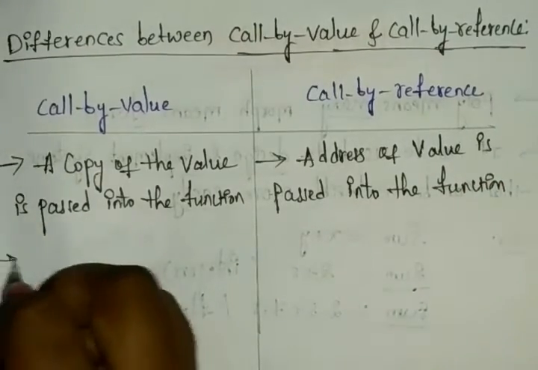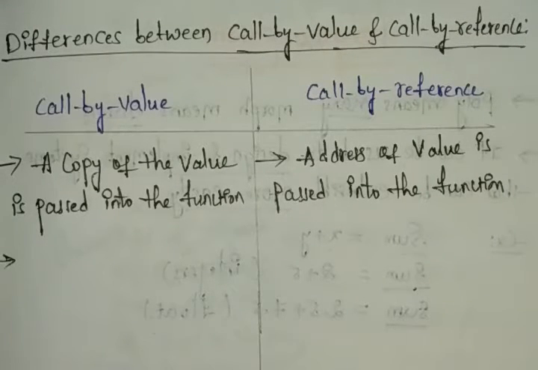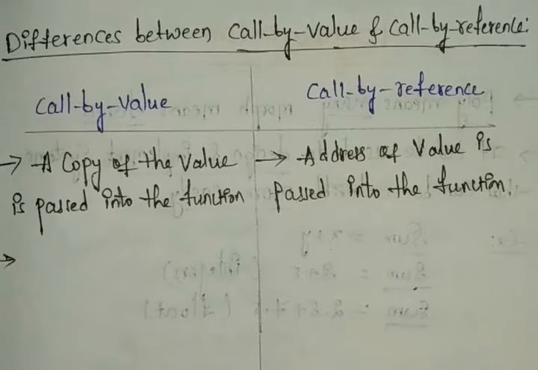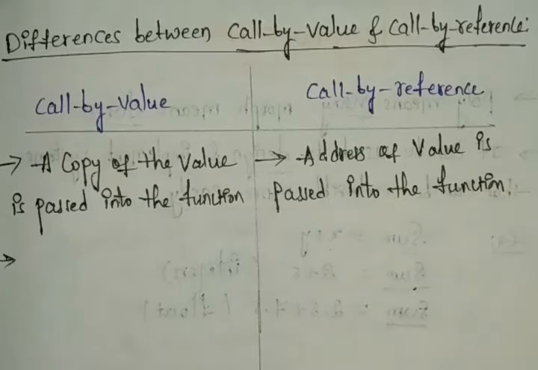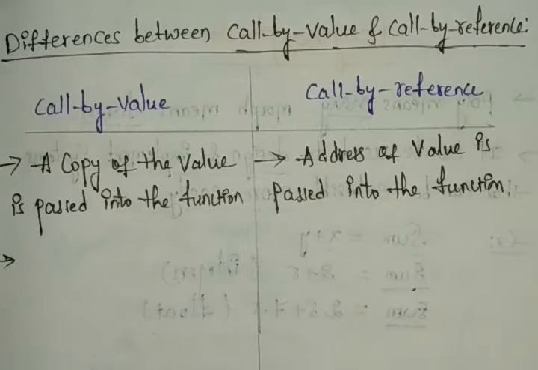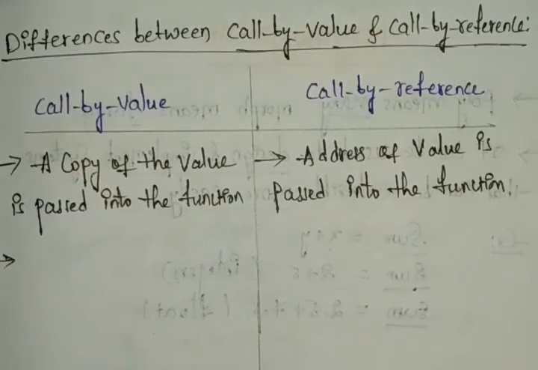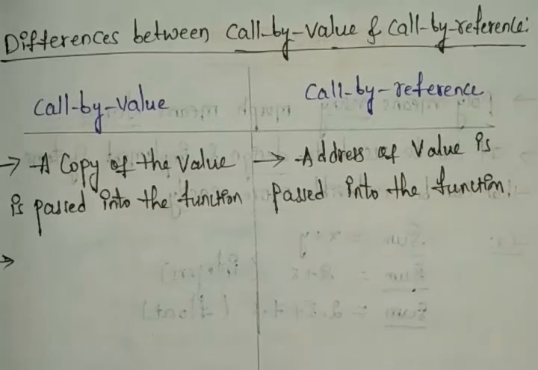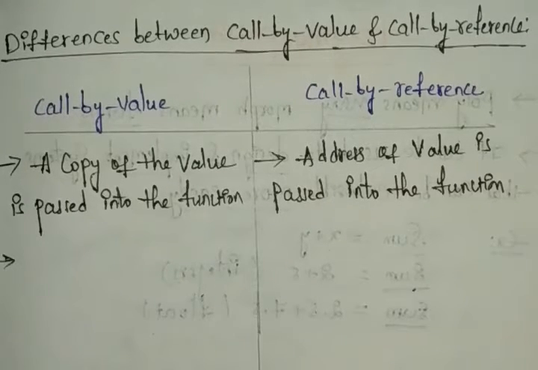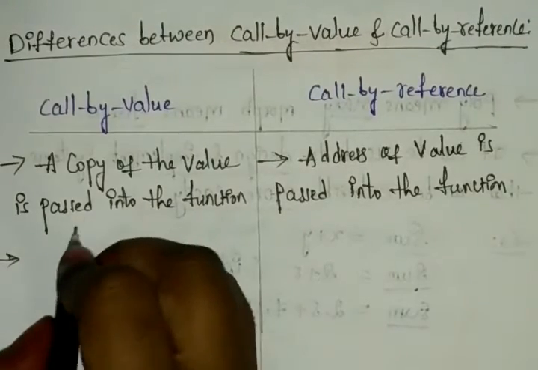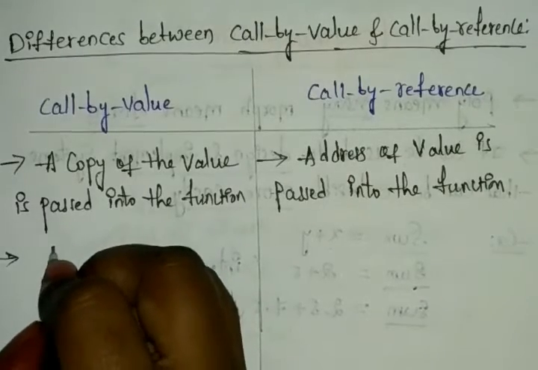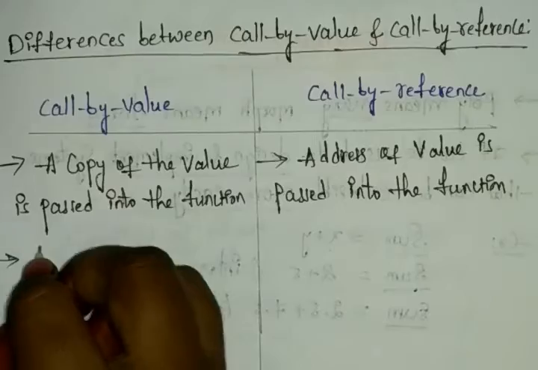Next, if we make any changes inside the function, they are limited to the function only. And the values of the actual parameters do not change through the formal parameters while the program is running. Whatever value you have remains constant. So you can see, whenever you are running the program,